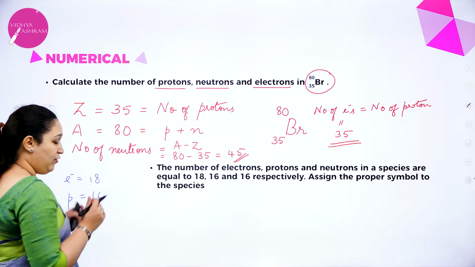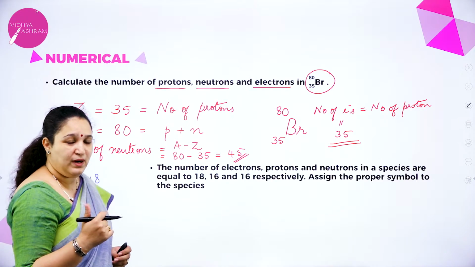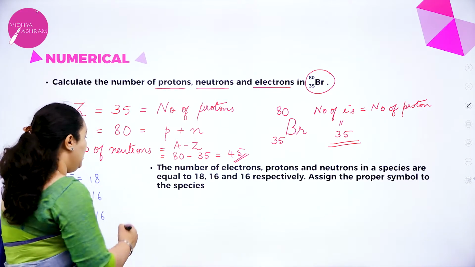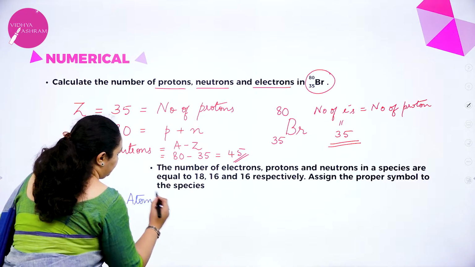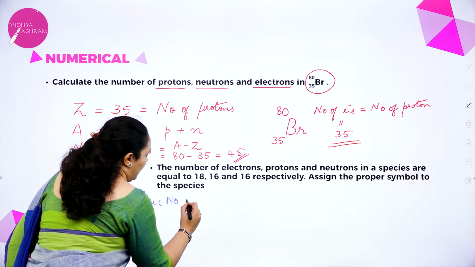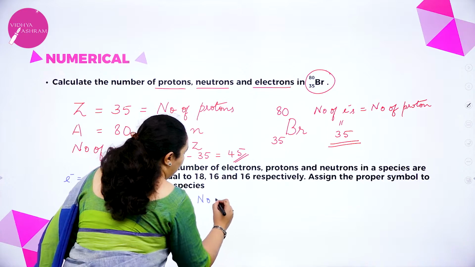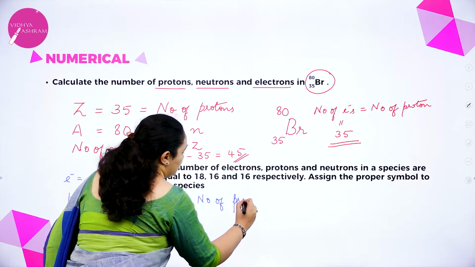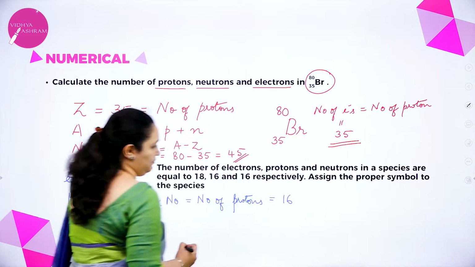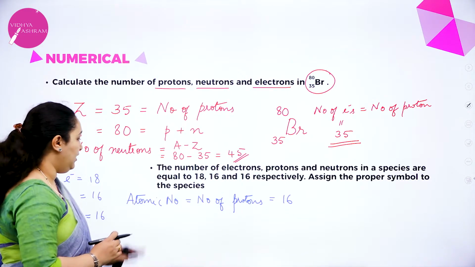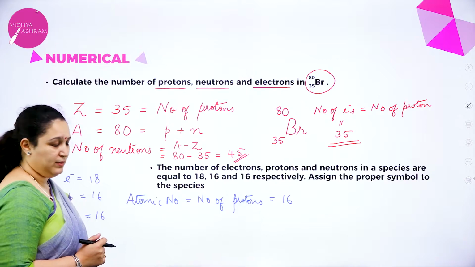So the number of protons is nothing but the atomic number. So atomic number is equal to number of protons, which is equal to 16. So for your symbol, you already got the atomic number.